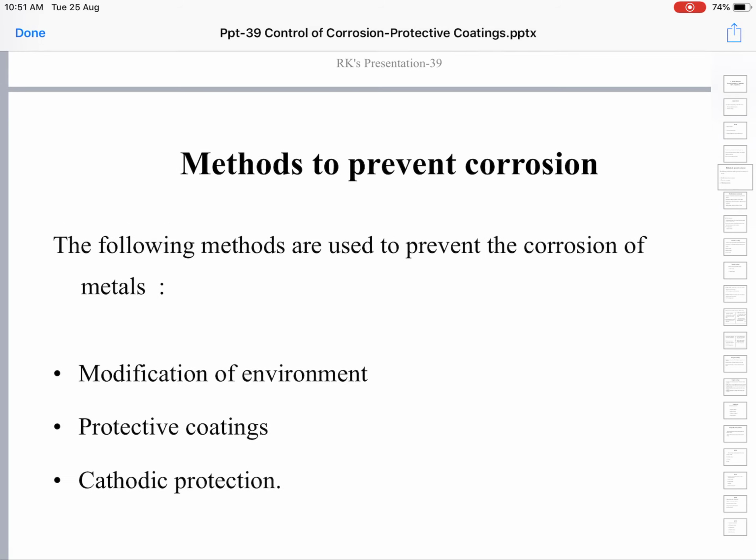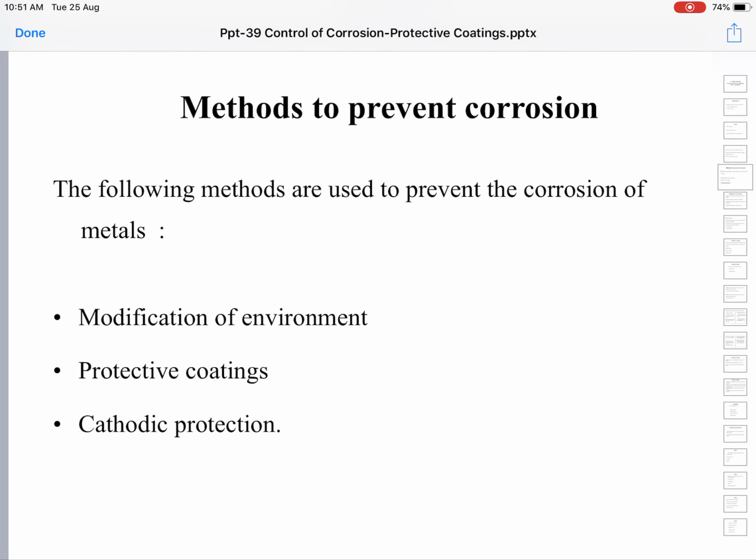So let us see how to prevent the corrosion. The following methods are used to prevent corrosion. Corrosion is because of interaction between the metal and the surrounding environment. So either we can change the properties of the metal or we can modify the environment. If you change the properties of the metal, it will not undergo corrosion.